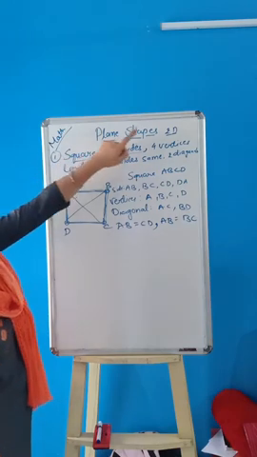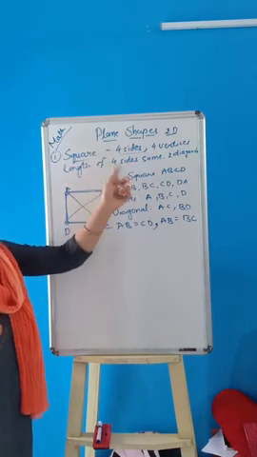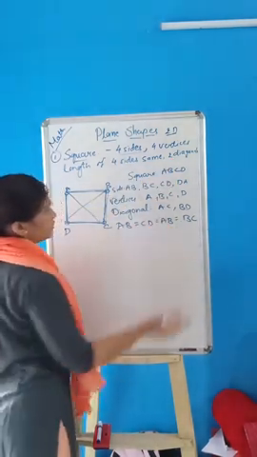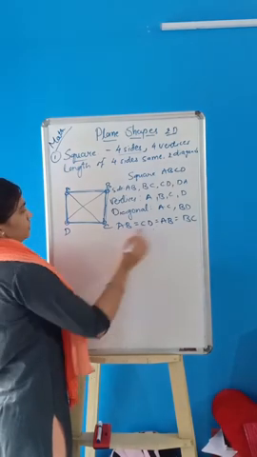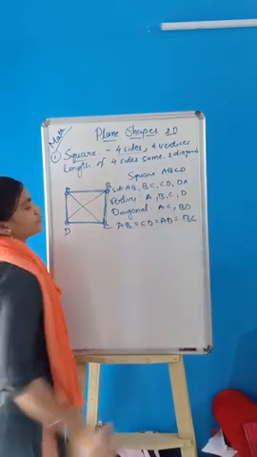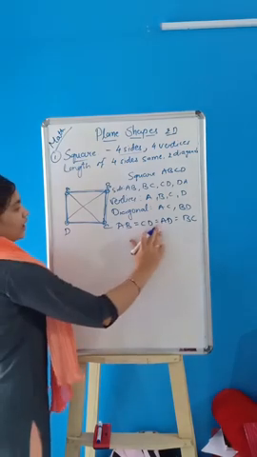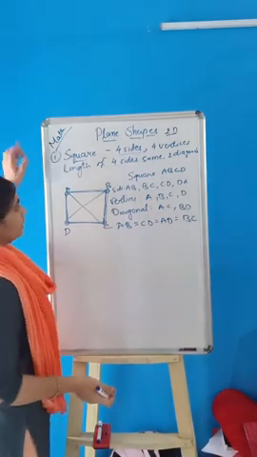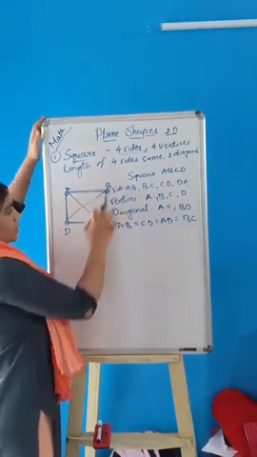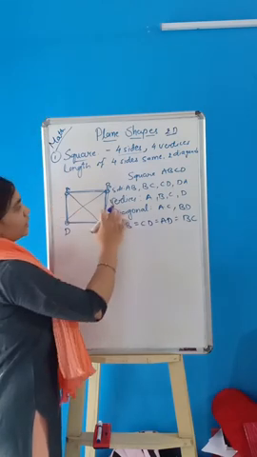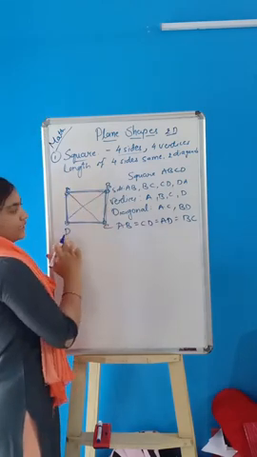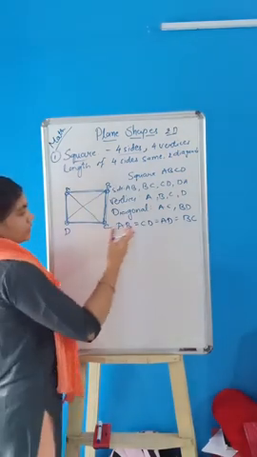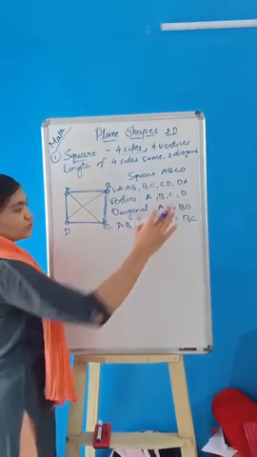Square has 4 sides, 4 vertices. The lengths of the 4 sides are the same, and there are 2 diagonals. Sorry, AD is here. The 4 side lengths are equal, so AB equals BC equals CD equals AD. The 4 sides are named AB, BC, CD and DA. Vertices A, B, C, D. Diagonals AC and BD, crossing. And AB equals CD equals AD equals BC.